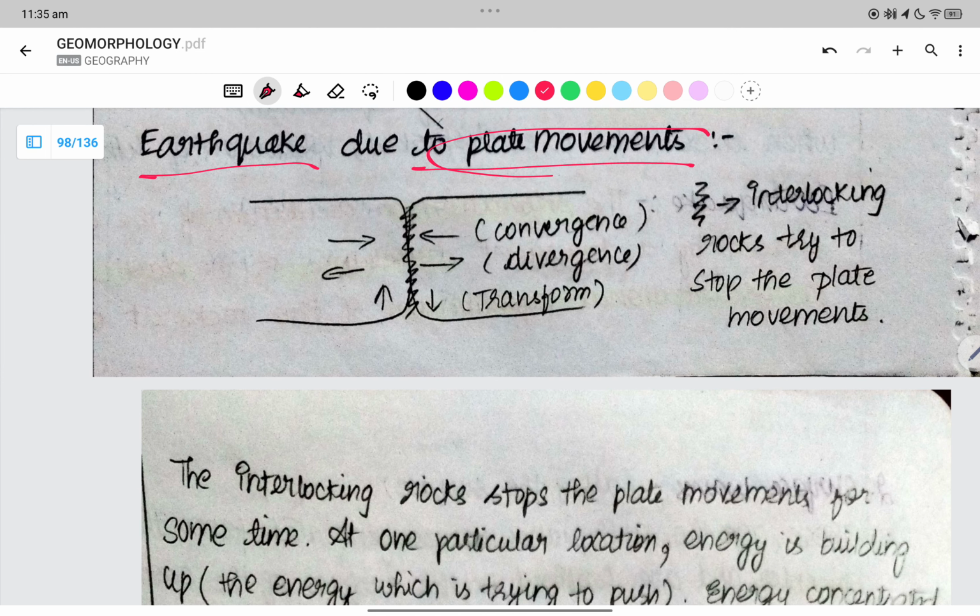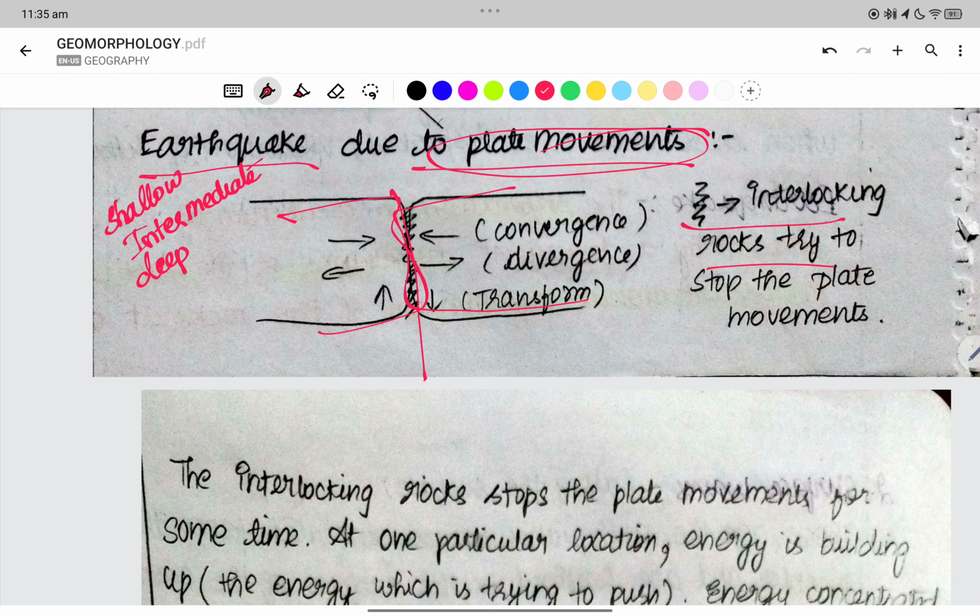Earthquakes due to plate tectonics: when two plates are converging, there is a violent earthquake. We experience shallow, intermediate, as well as deep earthquakes when two plates are converging. When two plates are diverging, we experience shallow earthquakes. In the transform plate boundaries also, we experience shallow earthquakes.